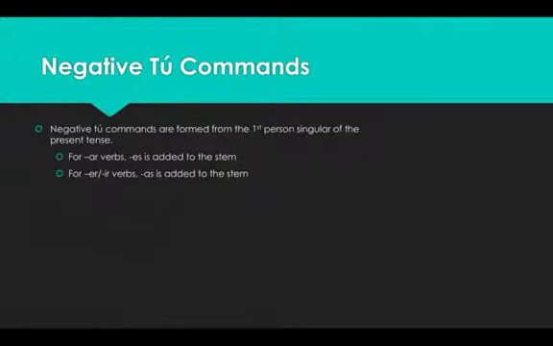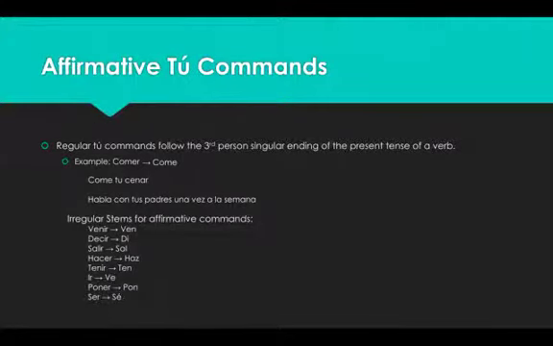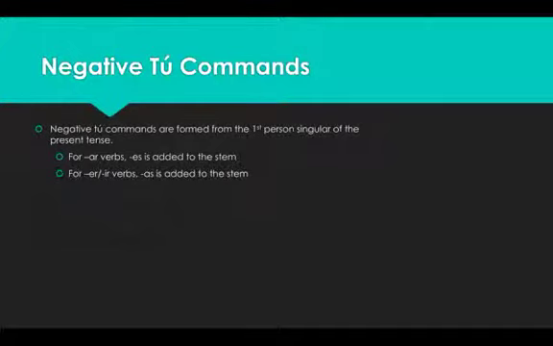Going then to negative tú commands. The negative tú commands are formed a little bit differently. They are from the first person singular of the present tense of the verb. And after getting the first person of that verb, we drop the ending. For AR verbs, there's an ES added, and ER and IR verbs have an AS added. So that itself is a little bit counterintuitive, but it makes sense after you do it and practice a while.